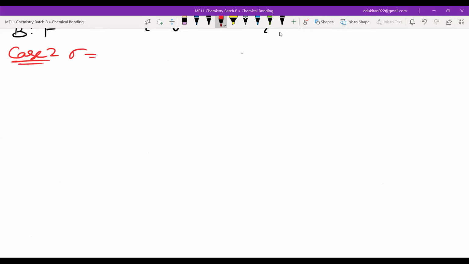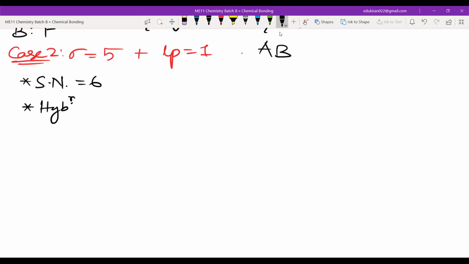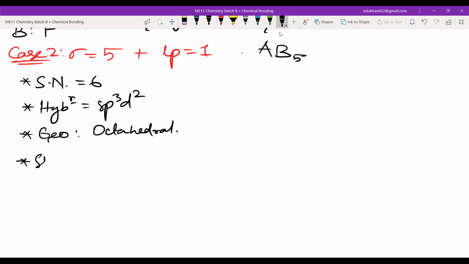Case 2. Sigma bond will be 5 plus lone pair is equal to 1. So tell me AB how much? AB5, yeah. Hybridization will be sp3d2. Then you will have geometry. Geometry will be octahedral. Now we are only responsible for the shape. So how will we add the shape here?